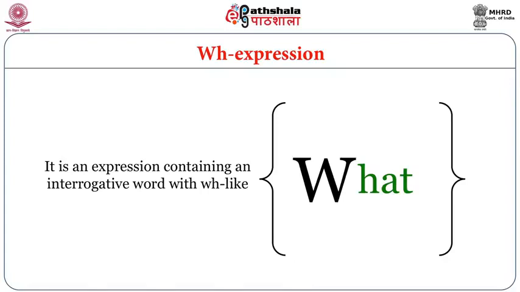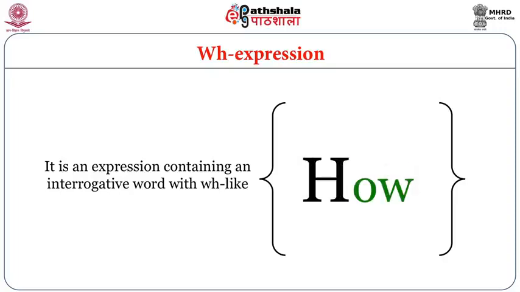A WH expression is an expression containing an interrogative word with WH like what, when, where, why, who, which, and how. Though how is not exactly a WH word in the category of the above-mentioned words like what, when, where, why, who, even then it is put in this particular category.